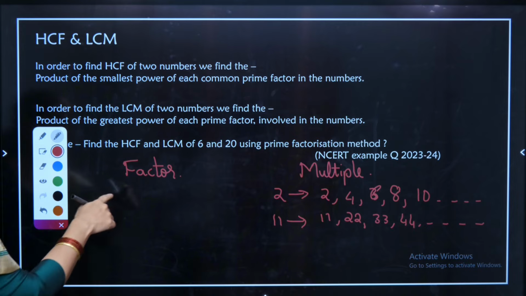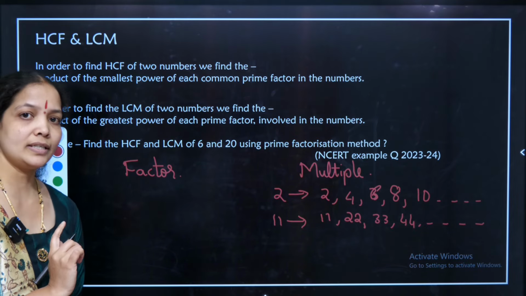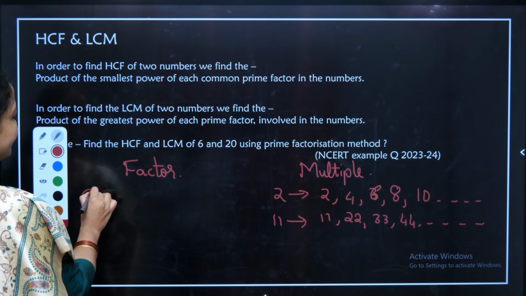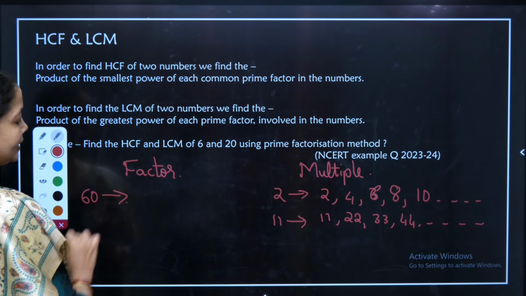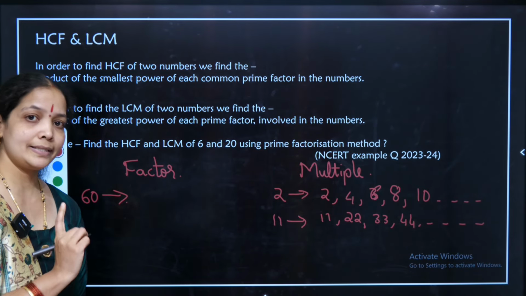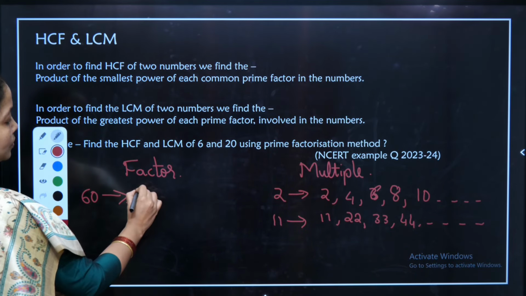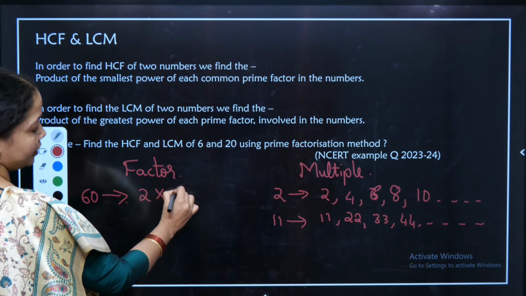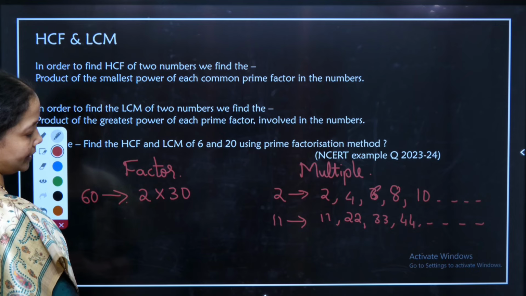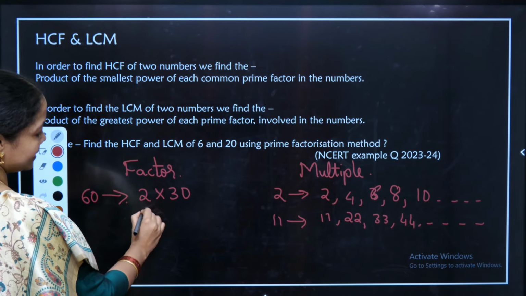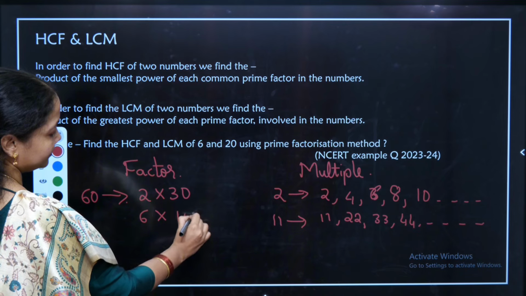But when I come to the factor concept, what is a factor? If I have a number 60, I have to analyze which tables 60 comes in. 60 comes in the 2 table with a combination of 30, 2 30s are 60. So it comes in the 2 table as well as the 30 table. It comes in the 6 table, 6 10s are 60.